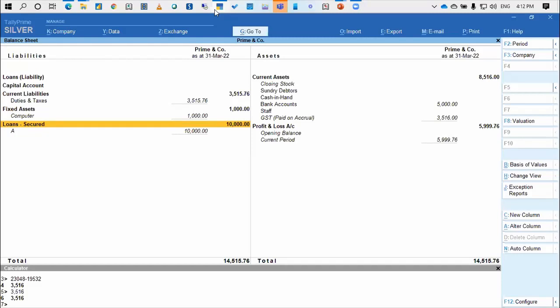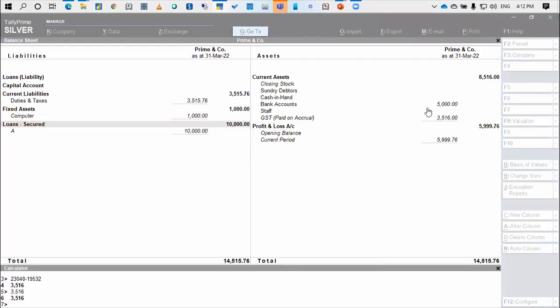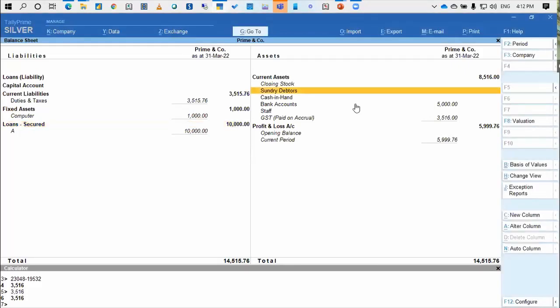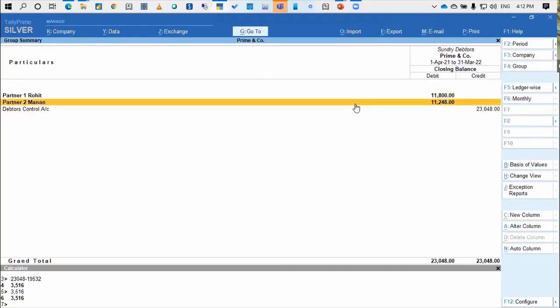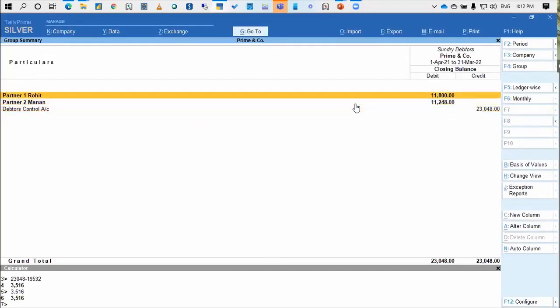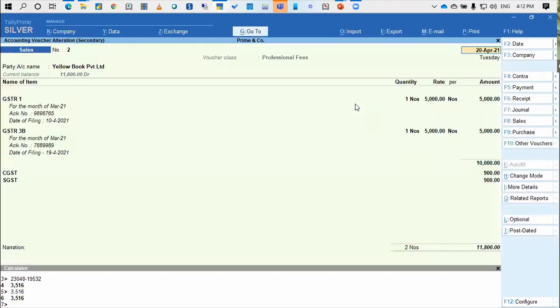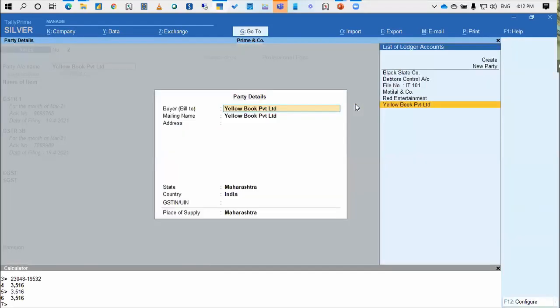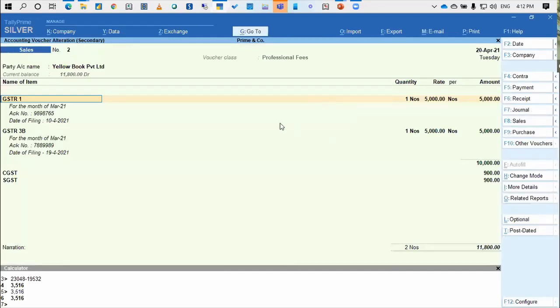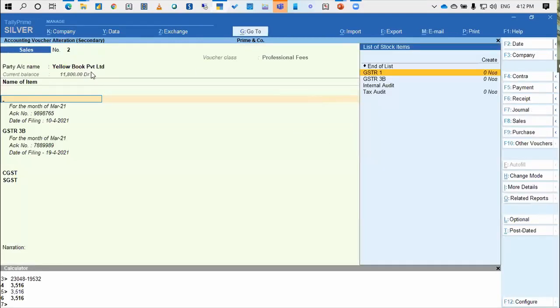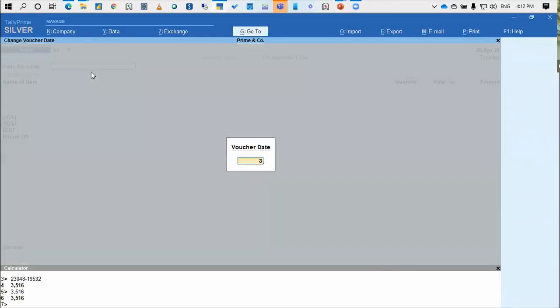Akshay Jain ji is asking, is there any option to map payment received against an invoice? Yes, it is against reference, a simple against reference. So let's say this is the entry that was passed. Now if I'm receiving the payment against this entry, I pass a receipt entry.